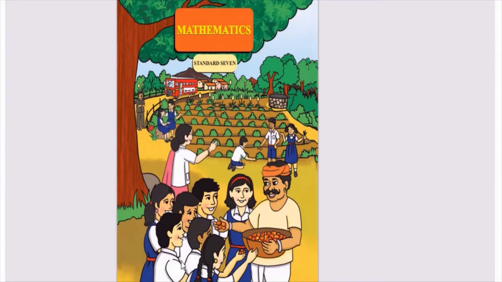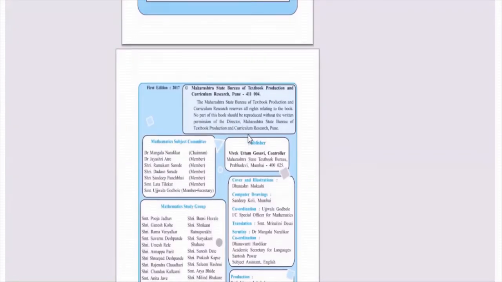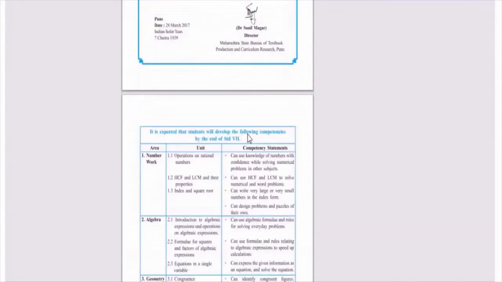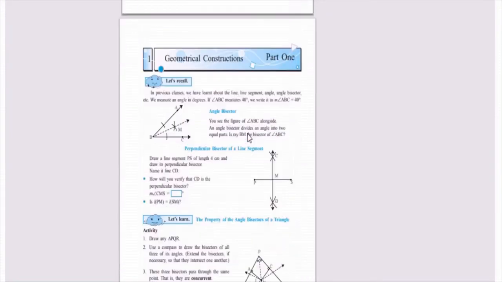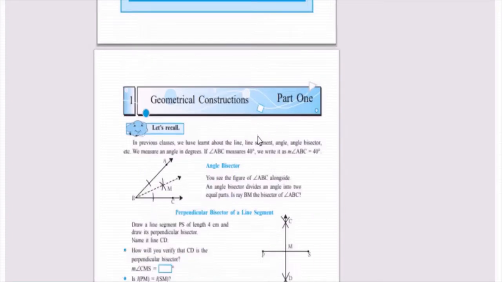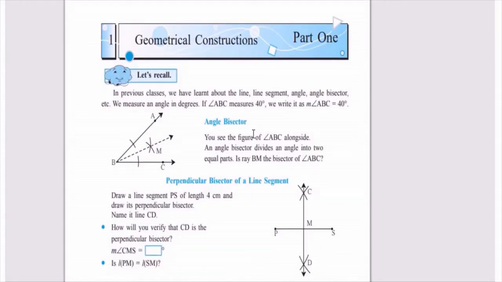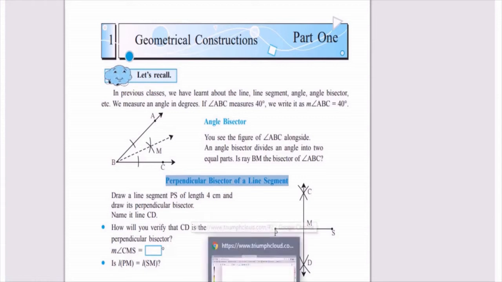Your maths textbook is this one, and you have the first chapter about construction. Let me show you. Geometrical construction is the first chapter, in which you are supposed to recollect what you have learned in the previous year. First one is about angle bisector, then perpendicular bisector of a line segment. So let me show you how an angle bisector is done. Last year it was taught.